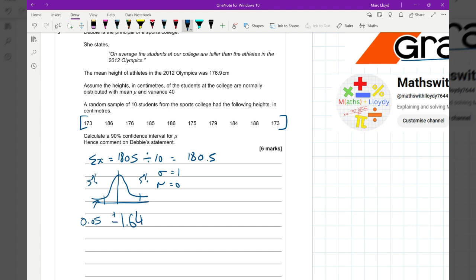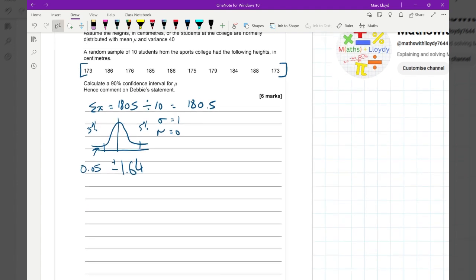Okay, the next thing we do is we're going to try and calculate this confidence interval level where we use the mean, and that's going to be plus or minus our value of 1.64, which is then multiplied by the square root of the variance, which is 40, over the square root of n, which is 10. Okay, so our value of x bar is going to be 180.5, and then we plug it into the calculator. So our plus version, once we've put that all in, we get 183.78. And then our minus version is 177.22.